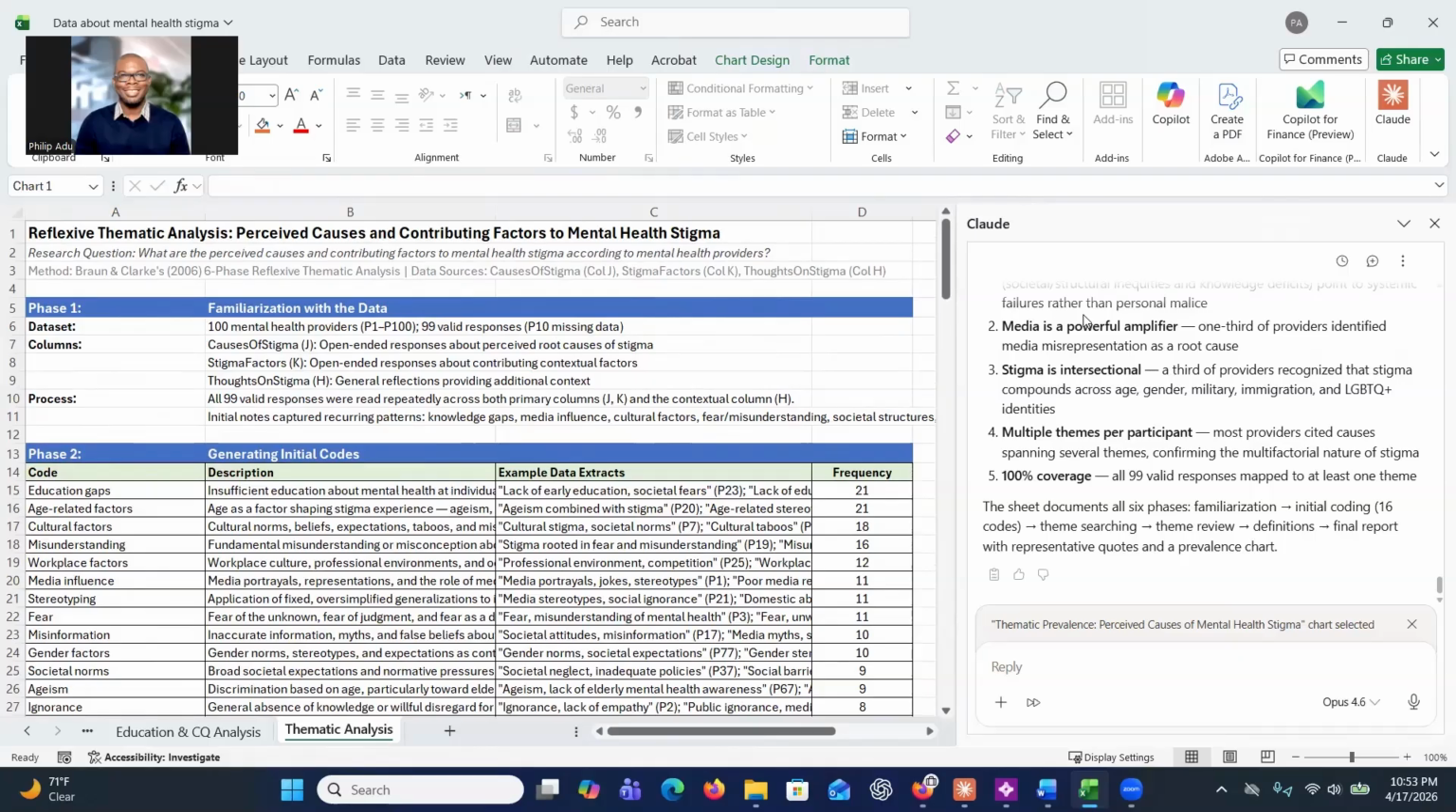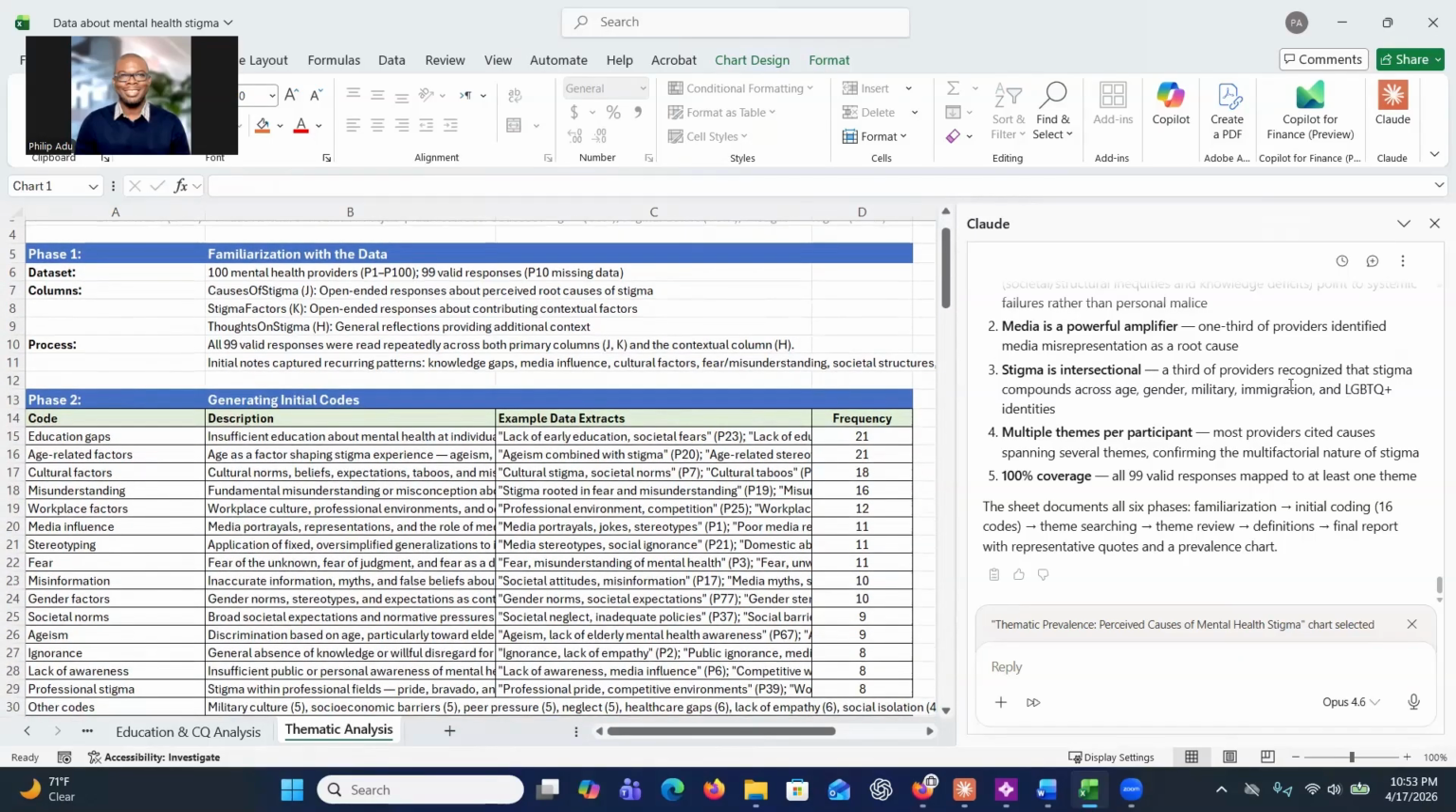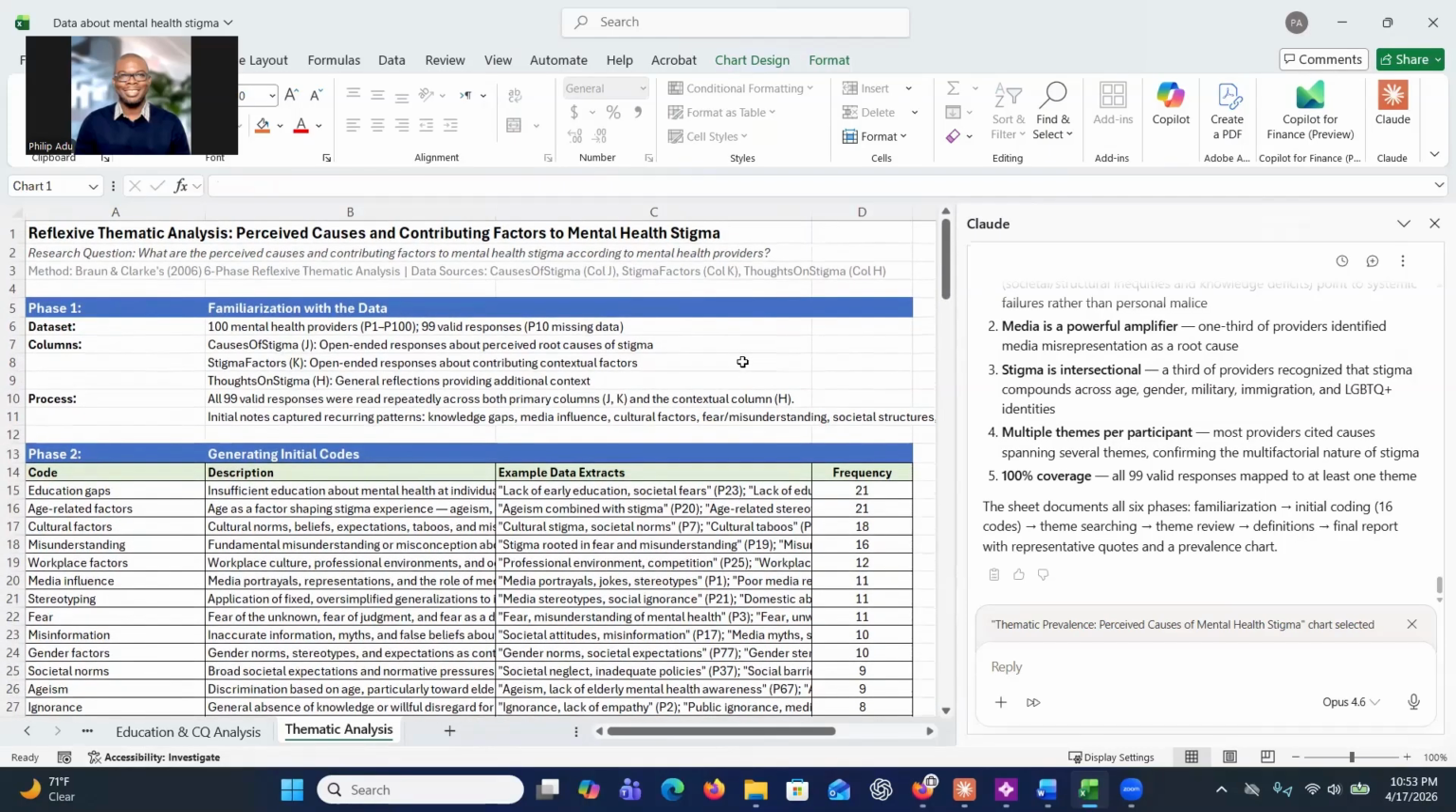So you can do the same thing for the second research question, the qualitative research question. It might go through the same process and provide you the information that you need.